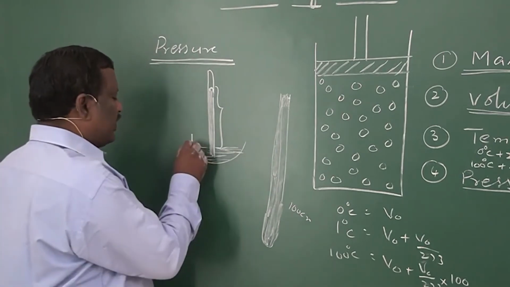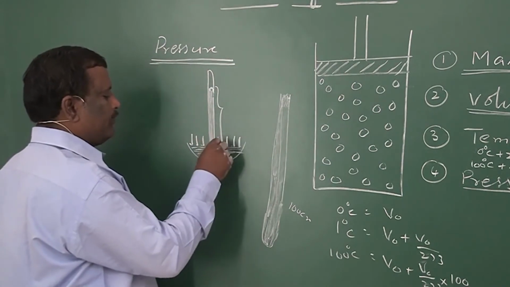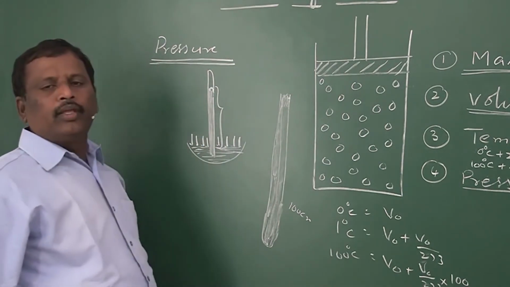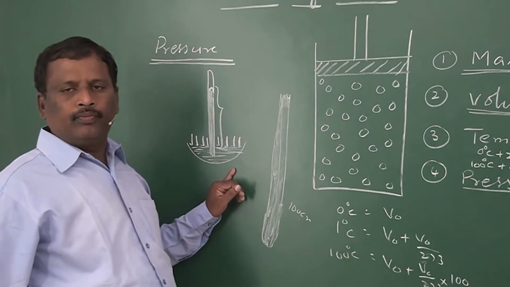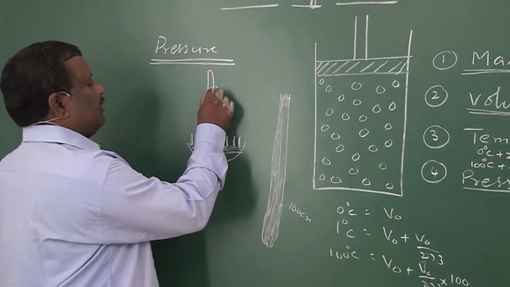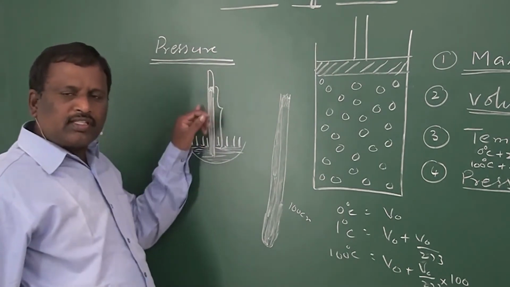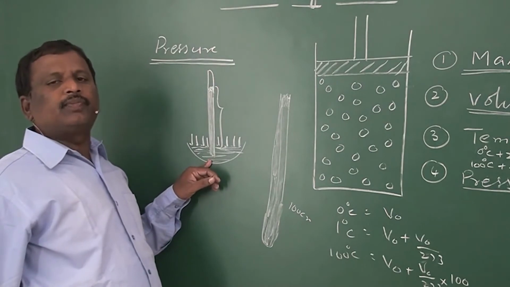These atmospheric gases make downward pressure on the surface of the mercury present in the pool. Because of this pressure, the mercury will stand like this. The height of this column is said to be the pressure.